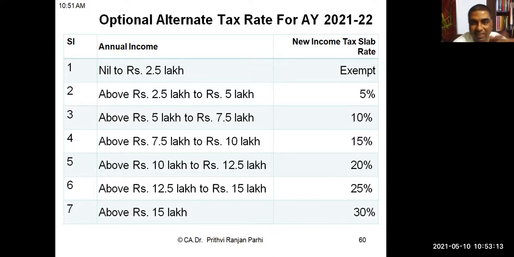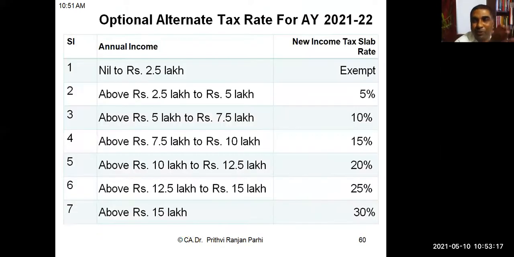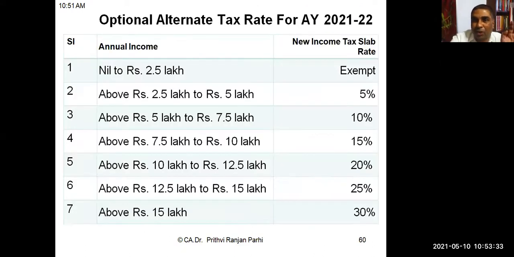As I told you earlier, but again I am repeating, if you opt for this new scheme, this is an optional scheme. Optional scheme means you have a choice. You may pay tax at the rate of 5%, 20%, and 30%, or you may go for this choice: 5%, 10%, 15%, 20%, 25%, 30%.